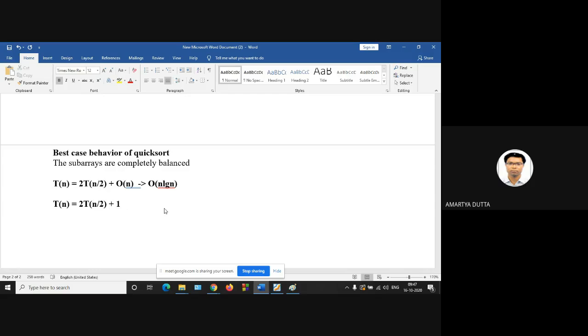Okay. For all n greater than or equal to 2, and 1 for n equal to 1.